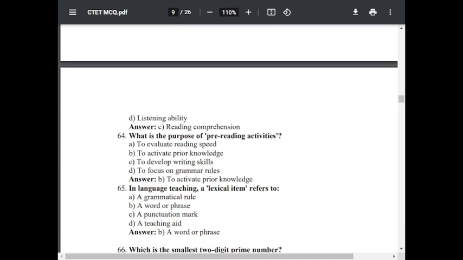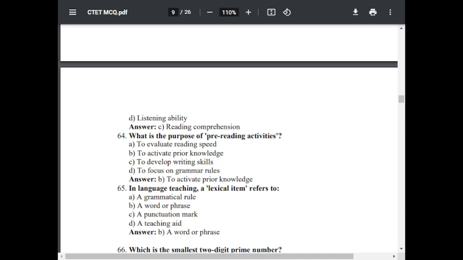Option C is correct. Question number 64. What is the purpose of pre-reading activities? Option A, to evaluate reading speed. Option B, to activate prior knowledge. Option C, to develop writing skill. Option D, to focus on grammar rules. The correct answer is B, to activate prior knowledge.